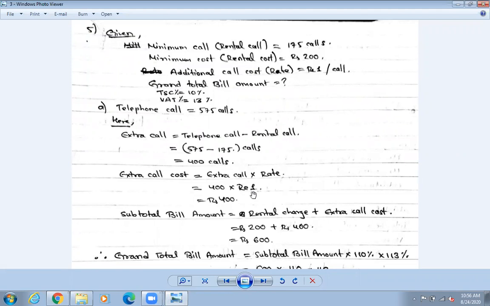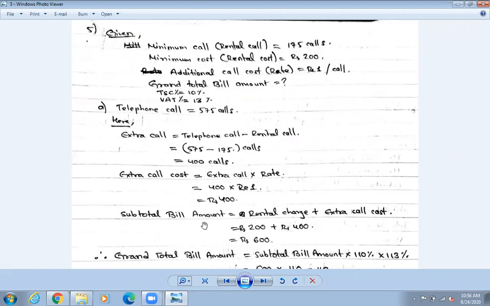Okay, I am telling you again, this is the singular form. So when you multiply this, it becomes plural. Okay, when it is more than 1, it becomes plural, so instead of rupee we write rupees. Okay, so 400 into 1. I don't think you need to get the calculator now. 400 into 1. Okay, no need to take out the calculator and multiply fully. It is 400 itself, so it is going to be 400.